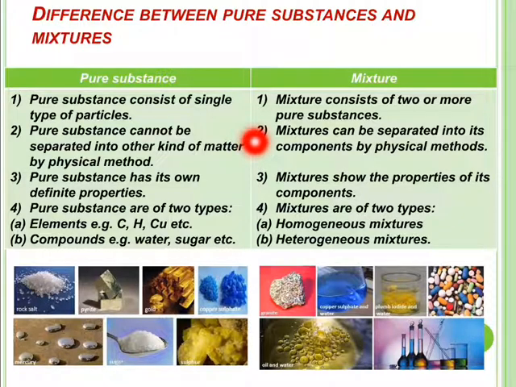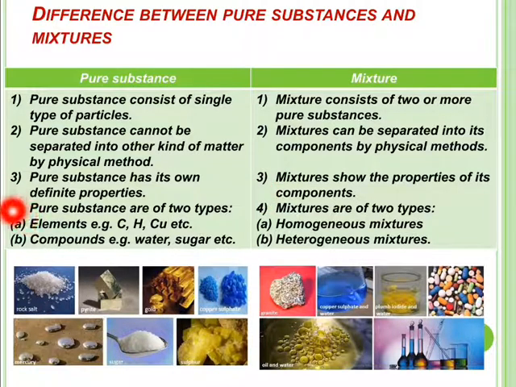For example, you have seen in the previous slide the mixture of oil in water. You can separate these two components of the mixture by a separating funnel. A pure substance has its own definite properties, but a mixture shows the properties of its components, like sugar in water. When mixed, it tastes sweet. So sweetness is the property of its components.